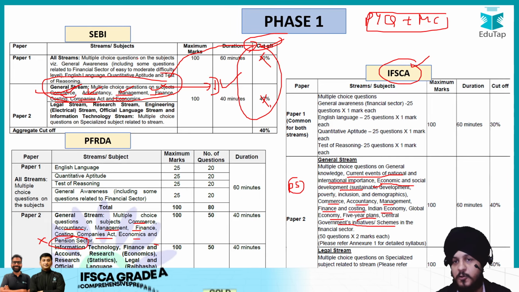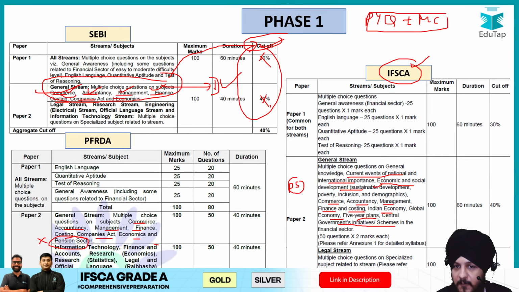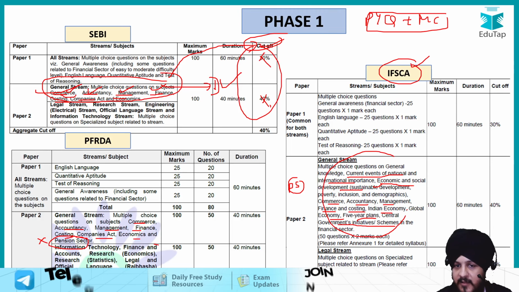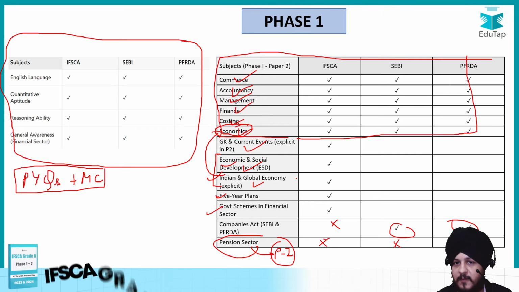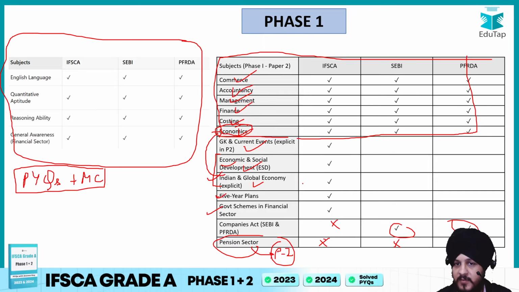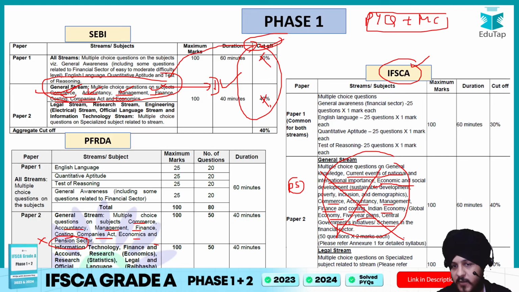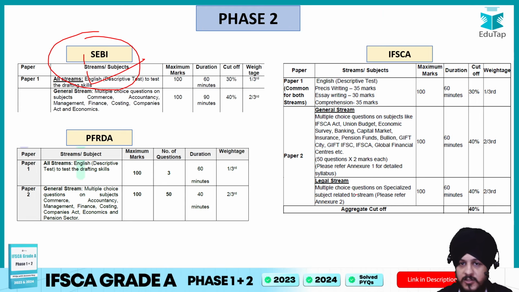Unlike SEBI, if you talk about IFSCA, in IFSCA also you can see a lot of overlapping areas with respect to paper 2, right? If you compare it with SEBI. But unlike IFSCA, the scenario is that if you see the phase 2 of IFSCA, these components are not relevant with respect to phase 2. Why? Because phase 2 syllabus is totally different.